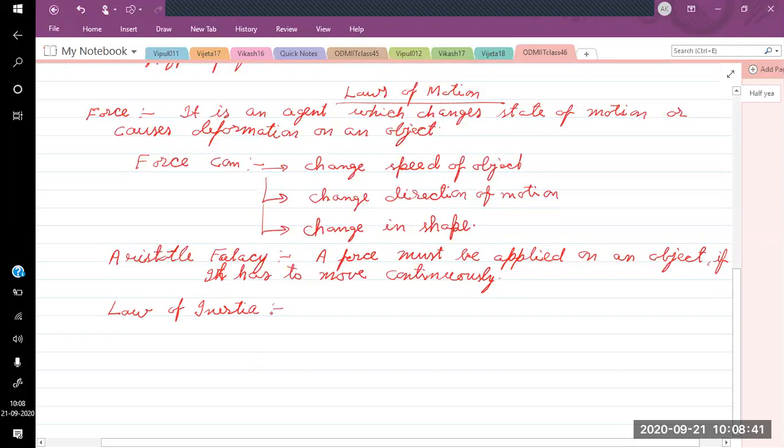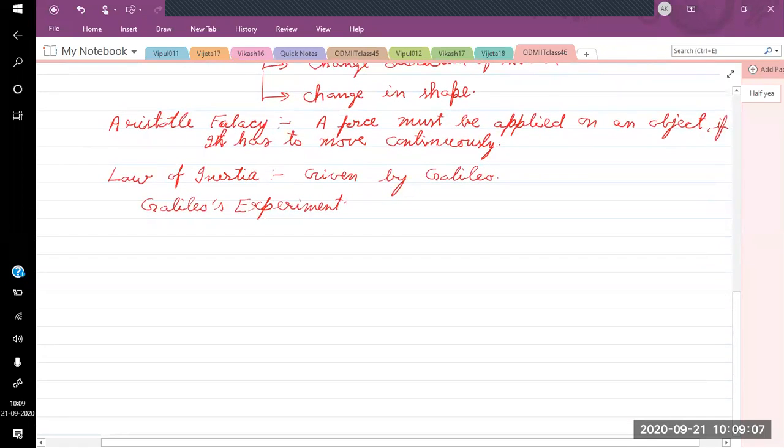And first we will see Galileo's experiment, what experiment he did.